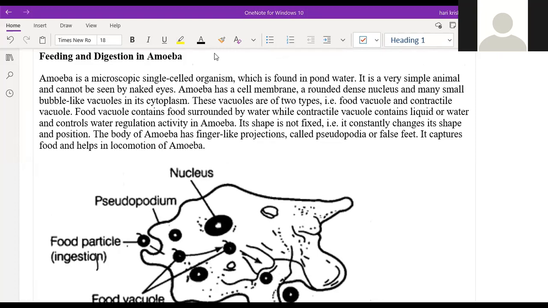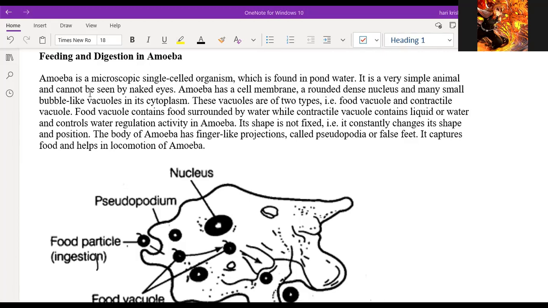Can you read this paragraph? Amoeba is a microscopic single-celled organism which is found in pond water. It is a very simple animal and cannot be seen by naked eyes. Amoeba has a cell membrane, a rounded dense nucleus, and many small bubble-like vacuoles in its cytoplasm.